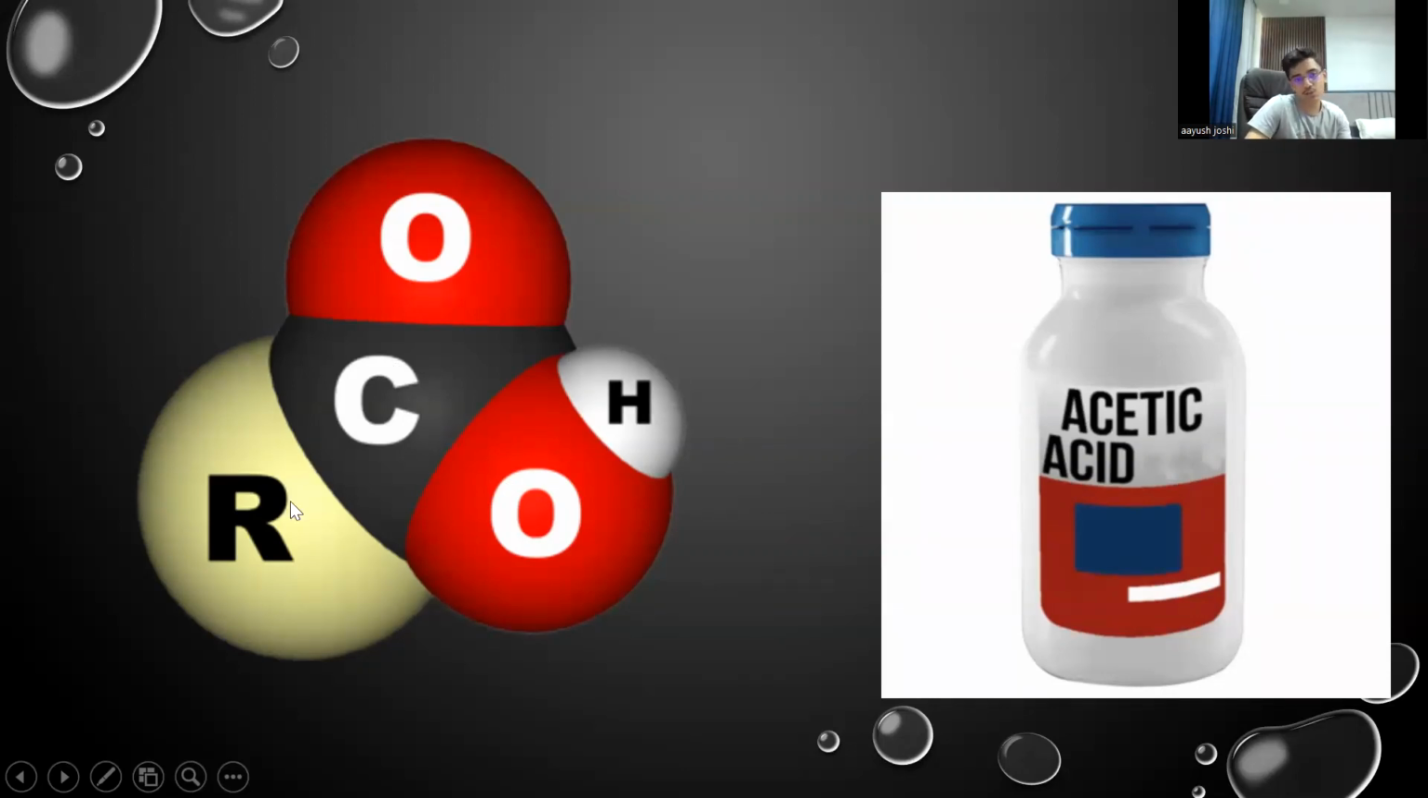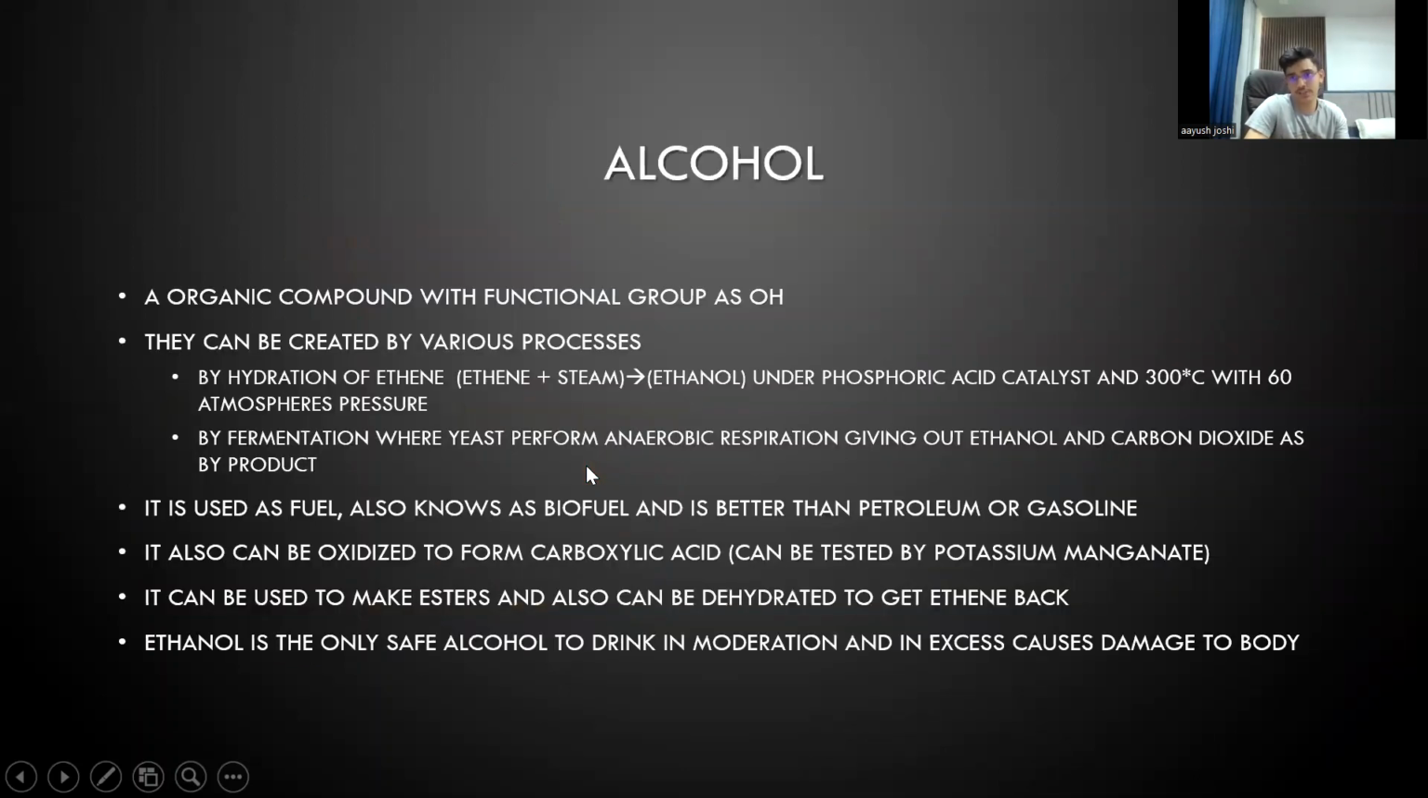And then this R group, you see, it can mean anything. If we are looking at methanoic acid, this R could mean only one hydrogen. If we are looking at ethanoic acid, this R could mean one carbon and three hydrogen. So it really depends on what kind of compound you're looking at. This is its functional group, the COOH.